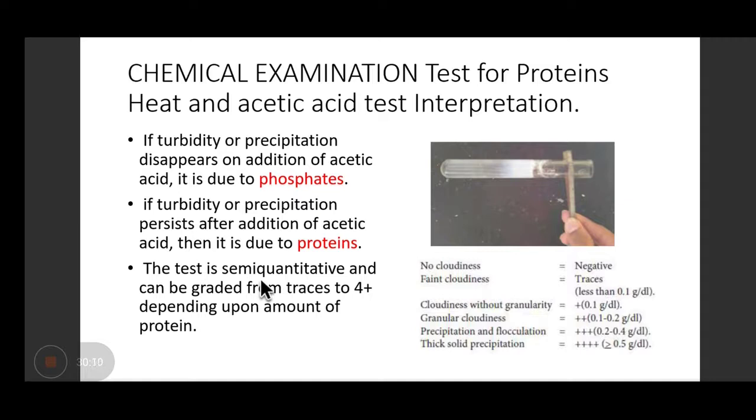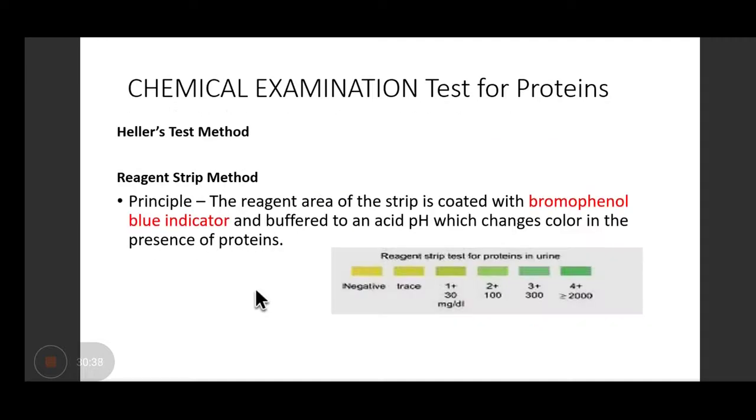proteinuria, right? So remember, the unit over here is gram. The common mistake that you make in your Viva is that instead of gram, you start saying milligram. You get confused. So remember, it is gram per deciliter. Okay? And precipitation and flocculation is 3+, equivalent to 0.2 to 0.4 gram per deciliter. Or thick solid precipitation is 4+, which is equivalent to more than or equal to 0.5 gram per deciliter of proteinuria. Then there is Heller's test method.